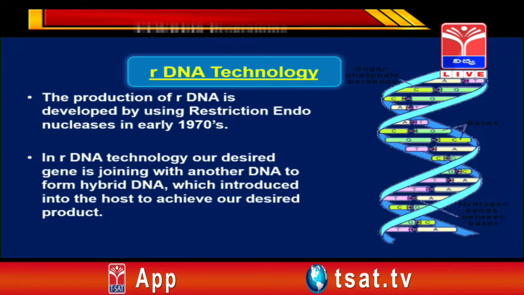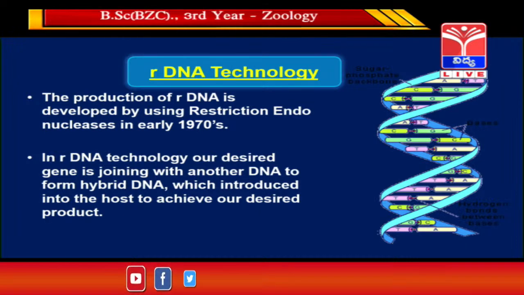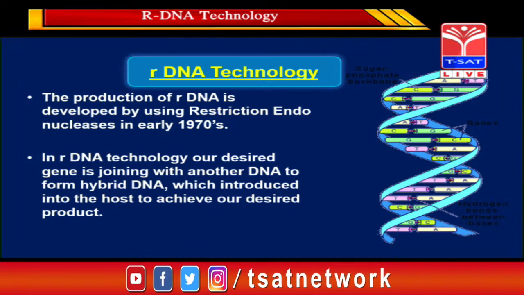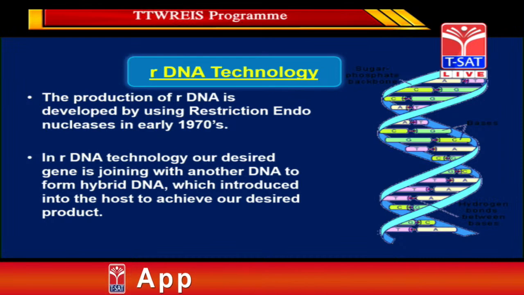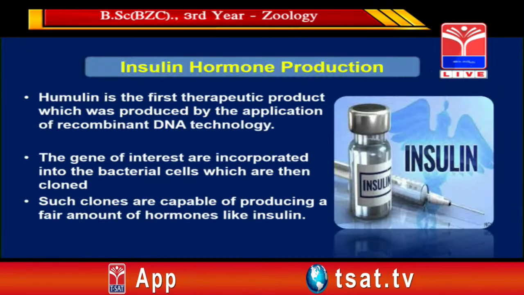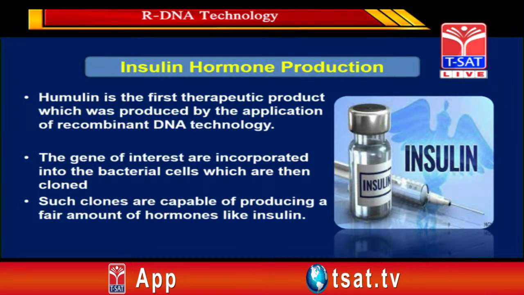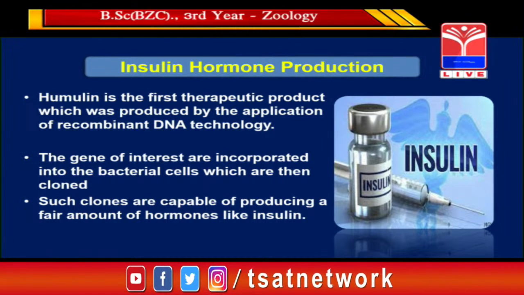What we do in RDNA technology is take our desired DNA and put it into another DNA to form a recombinant DNA, which is introduced into a host cell like bacteria, which is cultured to get the desired products. See the picture titled insulin hormone production. Insulin is the first therapeutic product produced by the application of recombinant DNA technology.